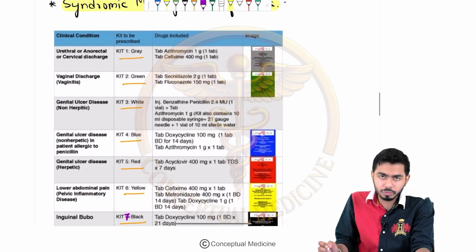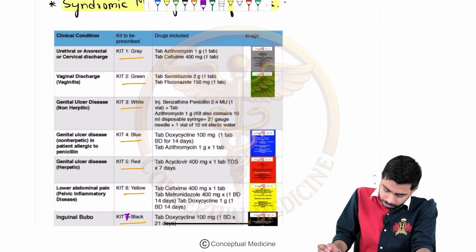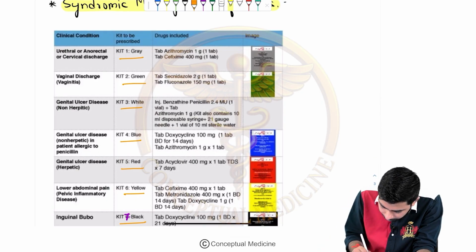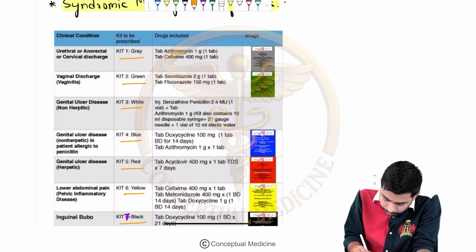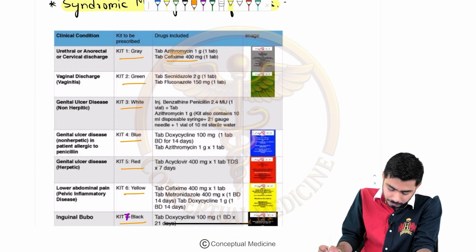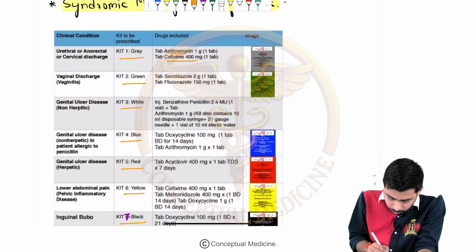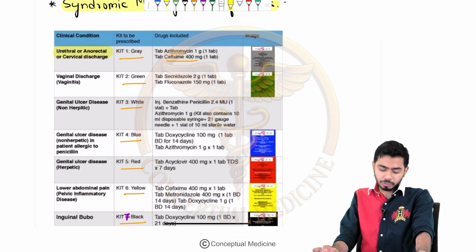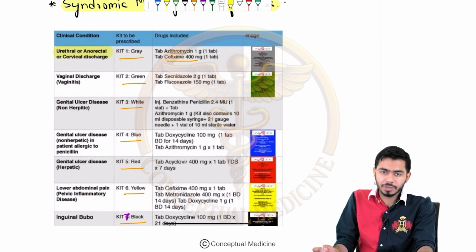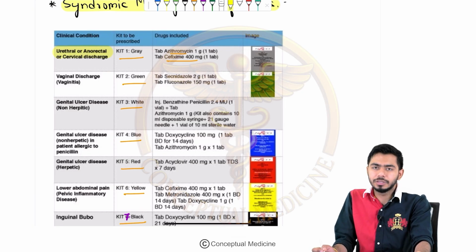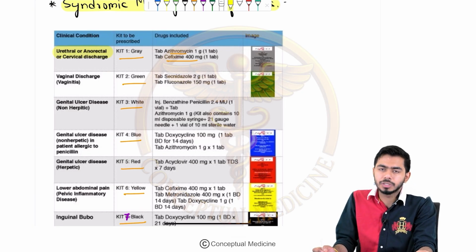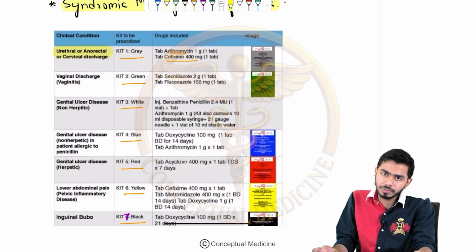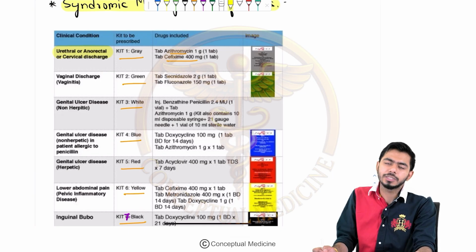So first thing is that you need to remember these kits, right? Second thing is what drugs we are giving in them. For example, tablet azithromycin 1 gram, 1 tablet, and tablet cefixime 400 mg, 1 tablet, will be given in the gray kit, and they are talking about urethritis or cervicitis, right? So for urethral or anorectal discharge or cervical discharge, in this case we are giving azithromycin and cefixime. Azithromycin 1 gram 1 tablet and cefixime 400 mg 1 tablet in the gray color category. That is kit number 1.